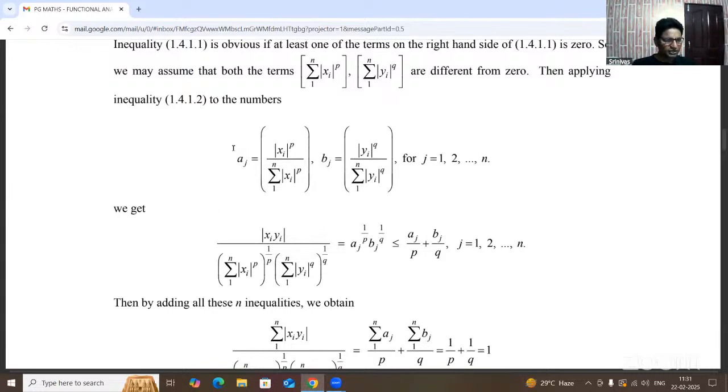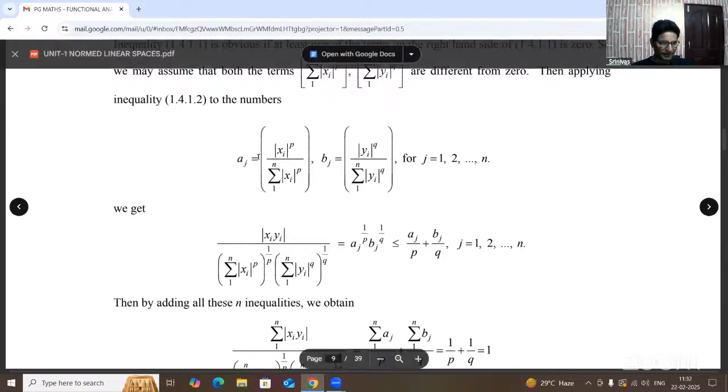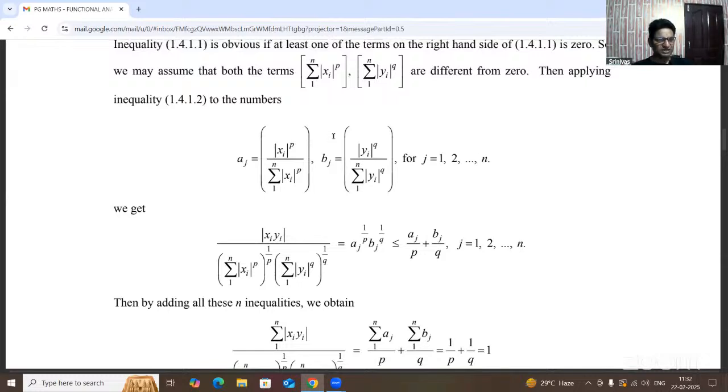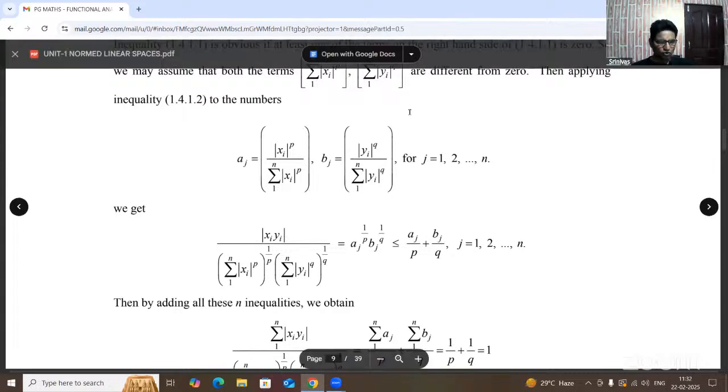Okay. Now each and every term a1, a2, so on an, and b1, b2, so on bn. Now we substitute all the values here, but they are different from 0. We are taking in terms of j values aj and bj. That is our assumption in the second equation: aj equal to mod xi whole power p by summation mod xi whole power p, bj equal to mod yi whole power q by summation mod yi whole power q.